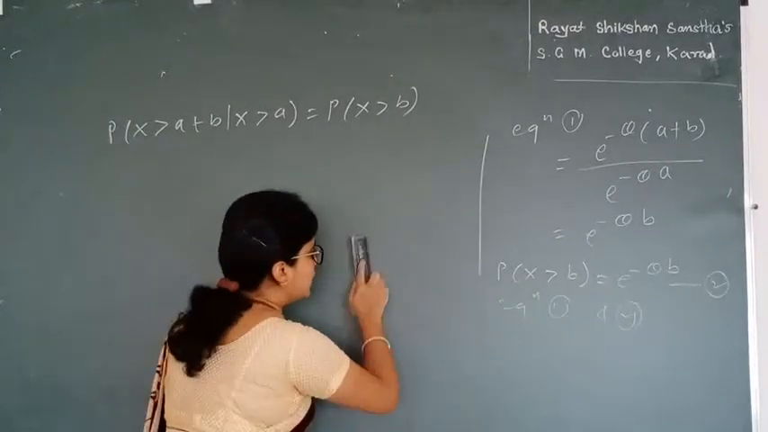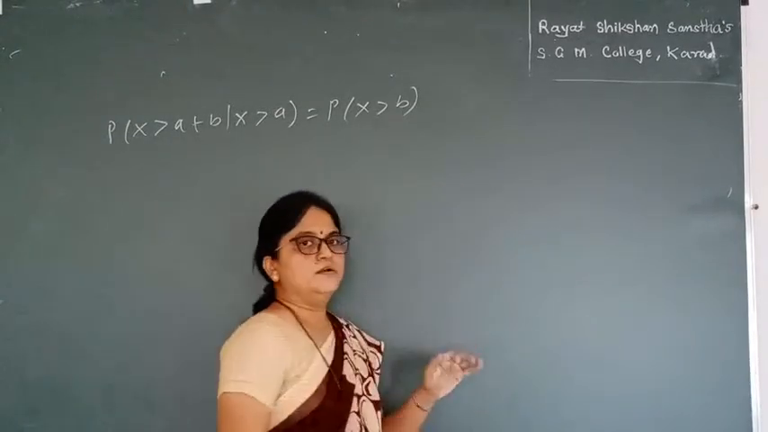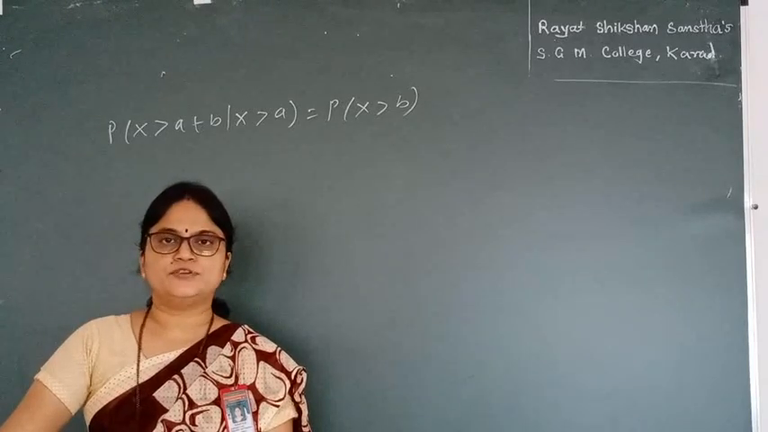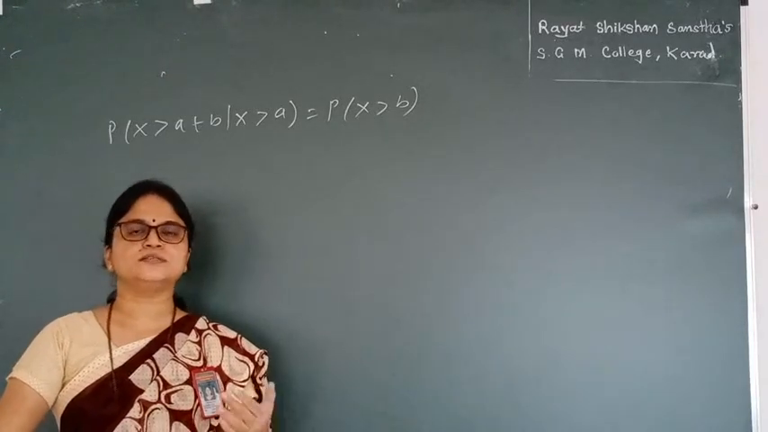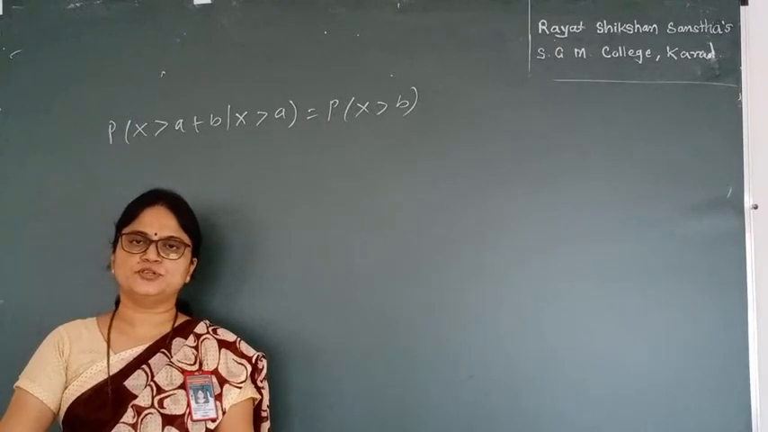So in the exponential distribution, what do you see? The definition, then mean, variance, MGF, moments, and after finding the moments you can find the skewness and kurtosis, and then the memoryless property of the exponential distribution.